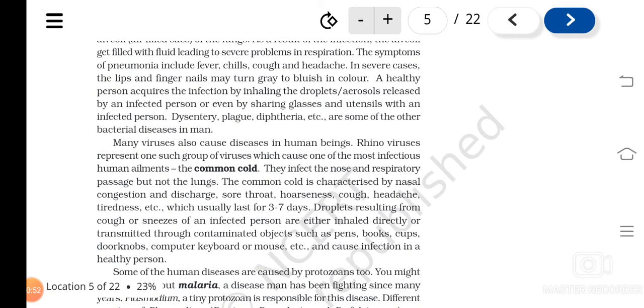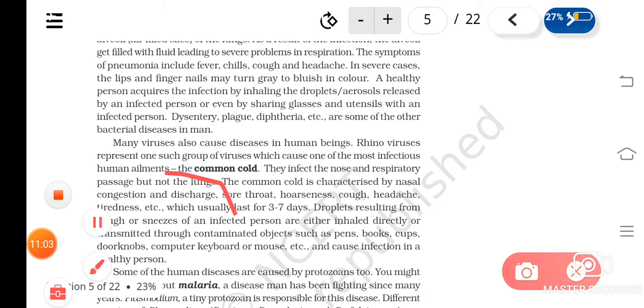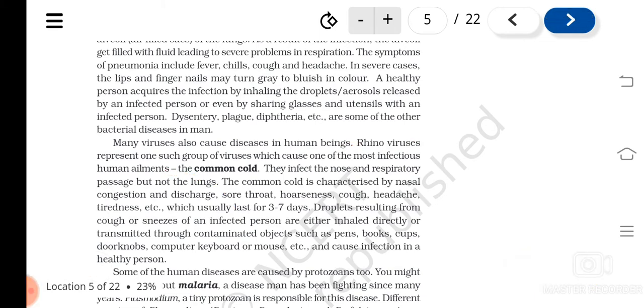The next diseases are those caused by viruses, like the common cold. The common cold is caused by a group of viruses called rhinovirus. There are different groups of virus, like coronavirus, and this is another group known as rhinovirus. The difference between pneumonia and this is that they infect the upper respiratory tract, not the lungs.